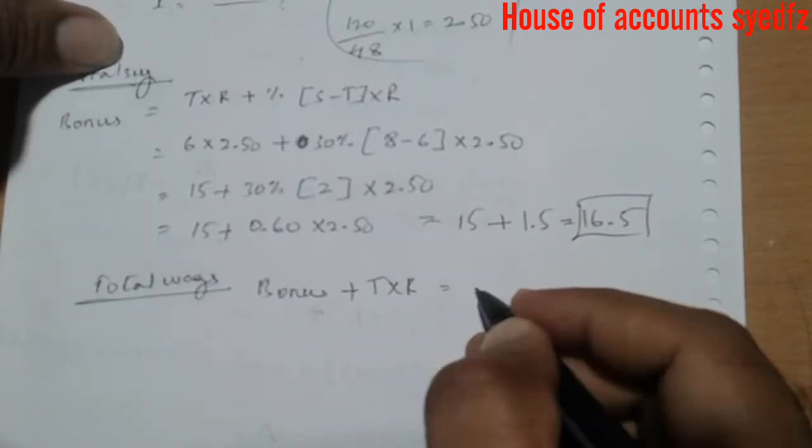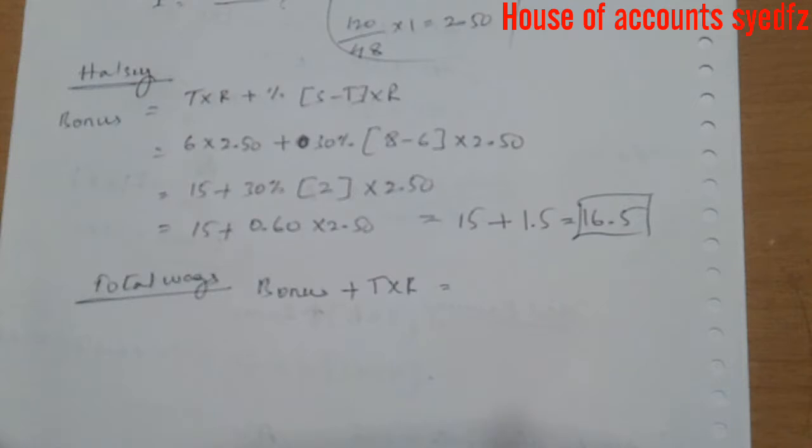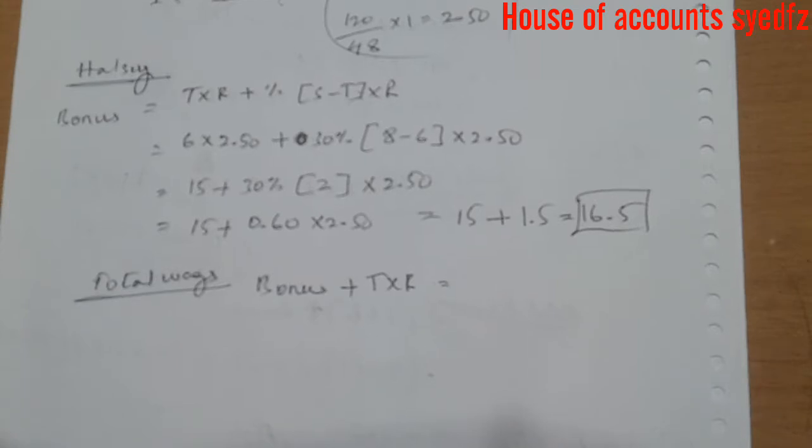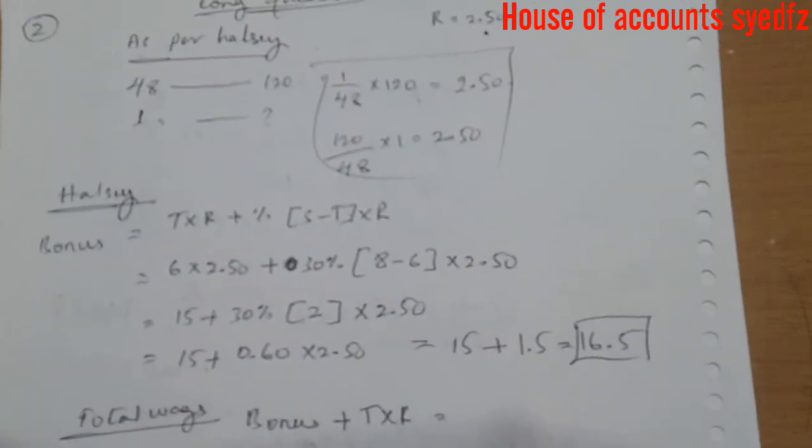Halsey rate is 1, because the Rowan rate changes, but Halsey rate is always 1 whenever you are calculating the total earning rate, because he is earning only 48 hours, 1 rupee per hour, 48 rupees only.